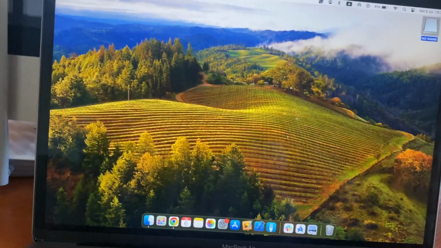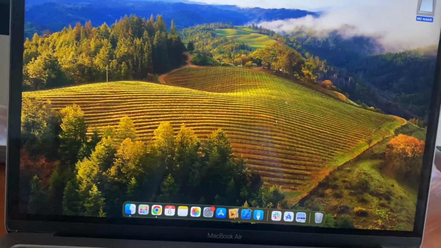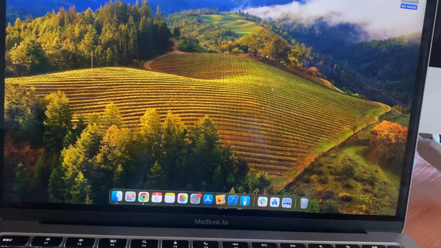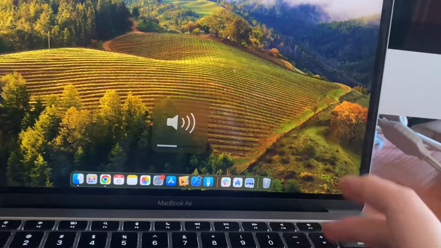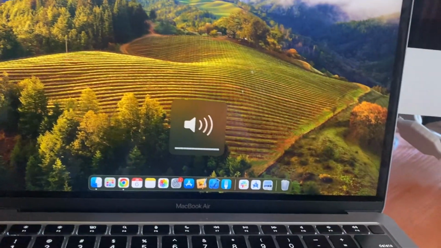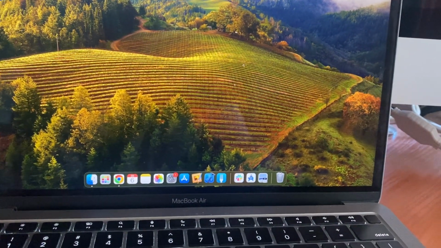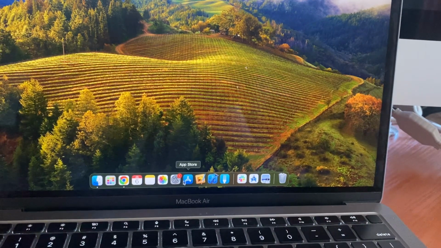So for fixing that, first thing just check your sound. You just need to check your sound by adding it. Also, if you still have this issue, you can also just check updates for your system.